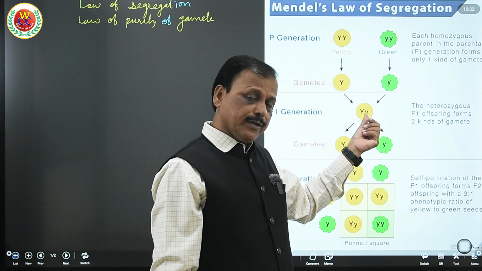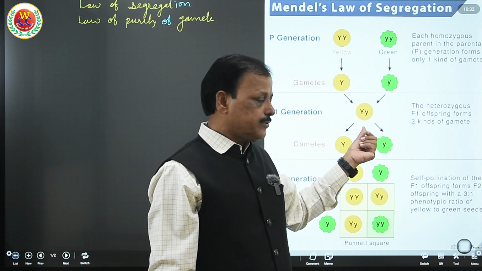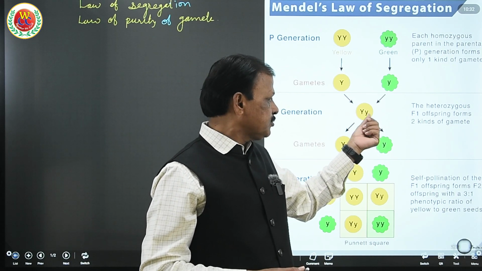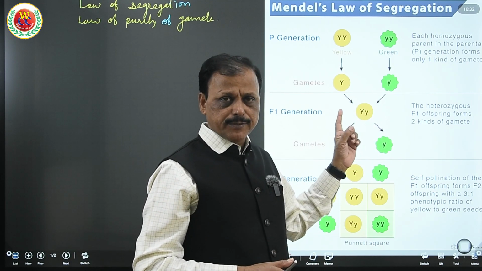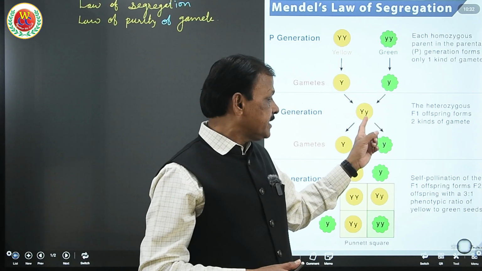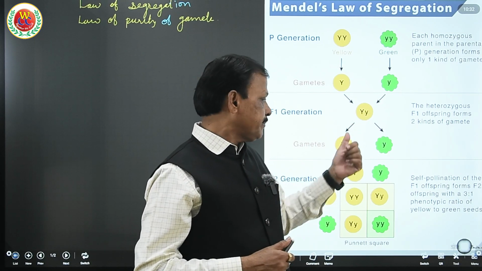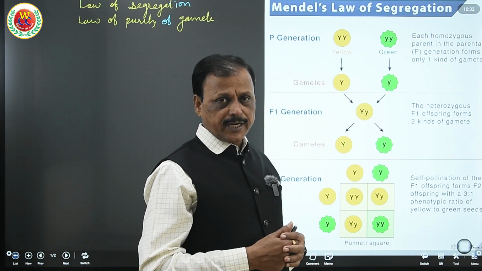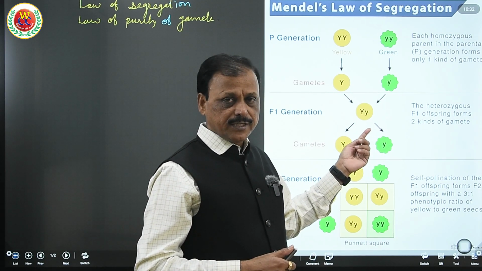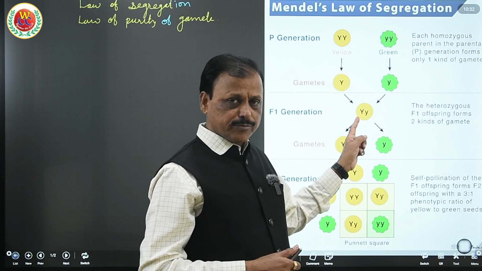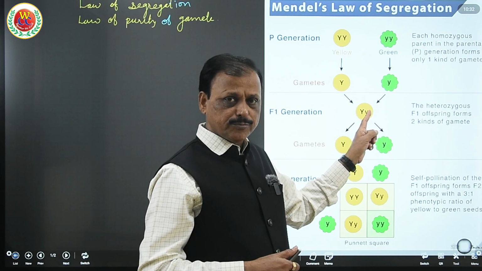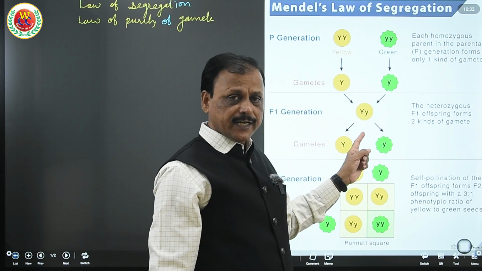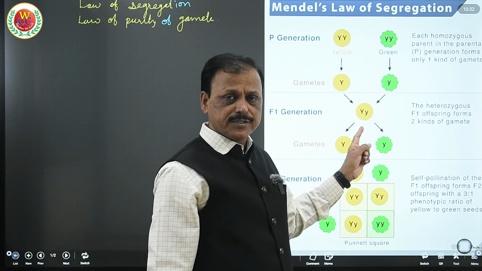But when Mendel decided to do selfing, he found that these two factors of a character, capital Y and small y, get segregated or separated during gametogenesis, that is, with the process of formation of gamete as a process of meiosis. One chromosome having factor capital Y and another chromosome having factor small y get separated.